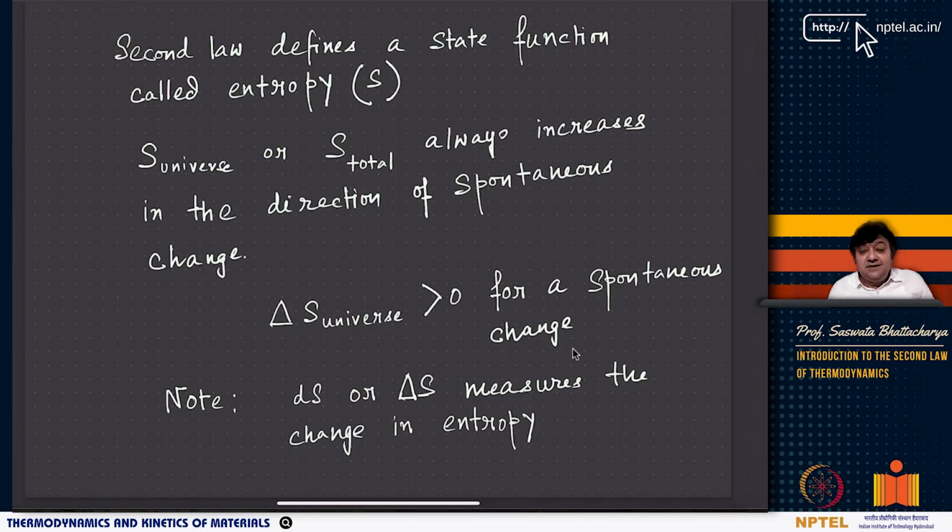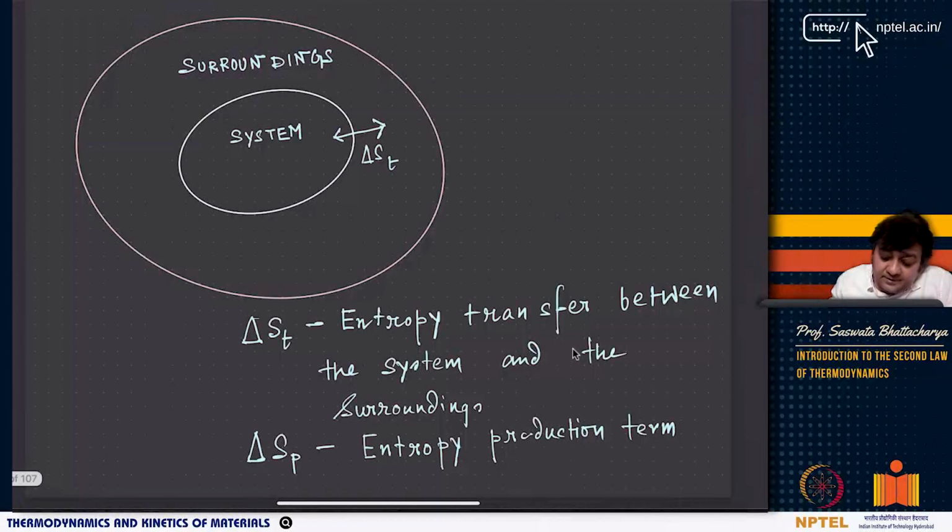Now, as you can see, delta S is a macroscopic change, a change that is measurable, and dS is an infinitesimal change. As you have seen previously, delta is used for a macro, measurable change, and d for infinitesimal changes in the entropy.